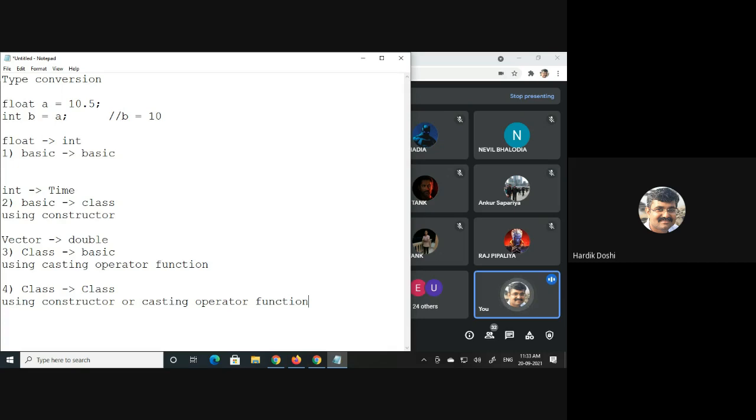Just note down this point. All I requested, just note down this point. Because in this chapter, we are going to discuss the second one, third one, and fourth.